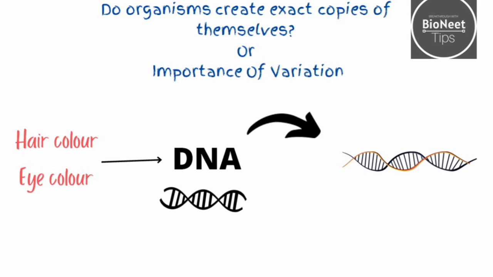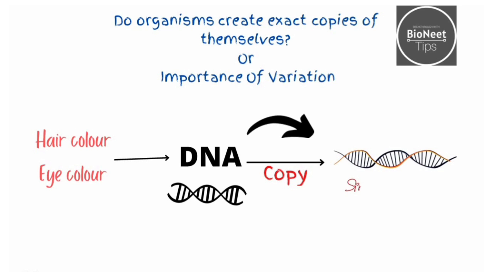Now, is it exactly similar to what the parents have? No. There are certain variations that take place during this process of DNA copying. You can see the two strands of DNA are very different from each other, right? They are similar to the parent strand. The basic design of this DNA is very similar to that of the parent, but it is not identical. The strands which are formed are not identical, which means there are slight variations in the DNA.